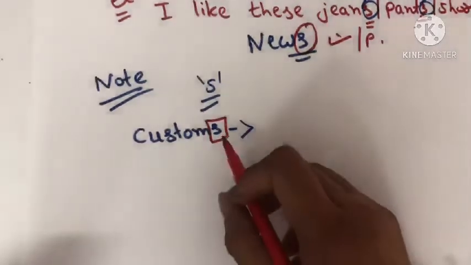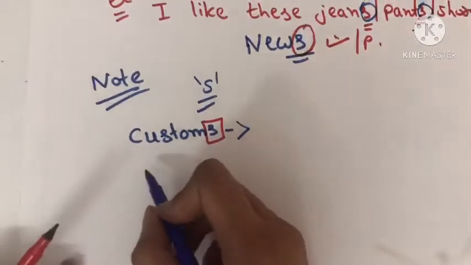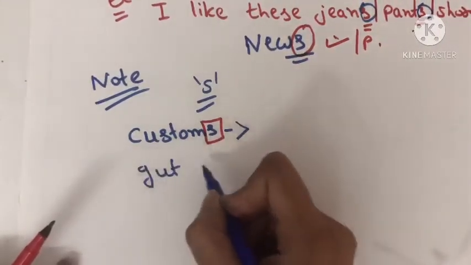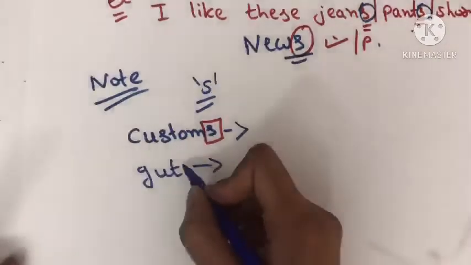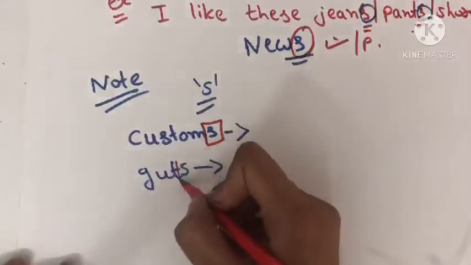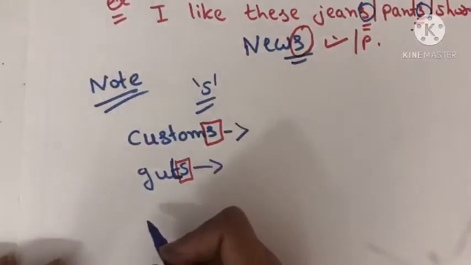So when I add s, the whole meaning of the word changes. Gut is about an intestine, but when I add s at the end, it's about courage. So it's guts, that is courage.